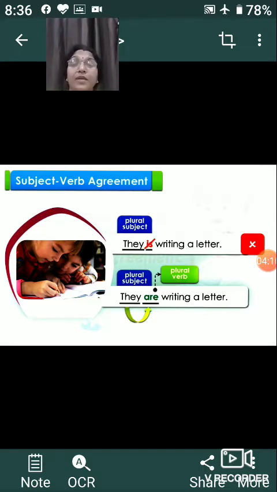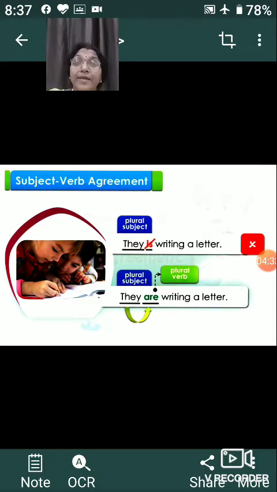But when we use "they" with the be verb in the present tense, "is," and construct the sentence "they is writing a letter," is it correct? No, because our subject is plural. So the auxiliary verb we use should also be in the plural form. We can reframe the sentence as "they are writing," because the subject is plural. That is why the verb should be written in the plural form.